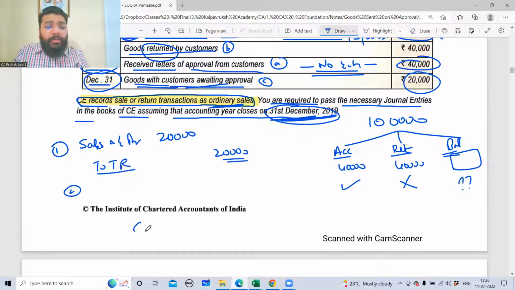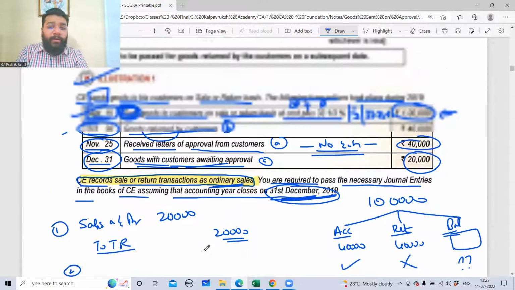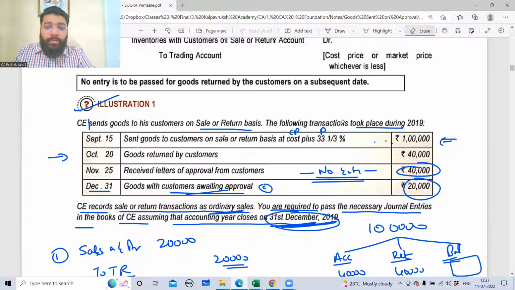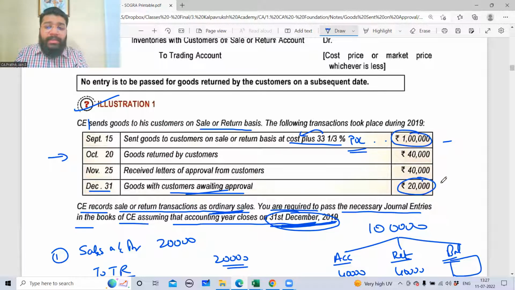From selling price, if I minus the profit, I'll get my cost price, correct? What is my selling price? 20,000 rupees. What is my profit? Profit is 33% on what? This is cost plus 33%. So profit is on cost. So 33.33% is profit on cost, and this 20,000 is the sale value.